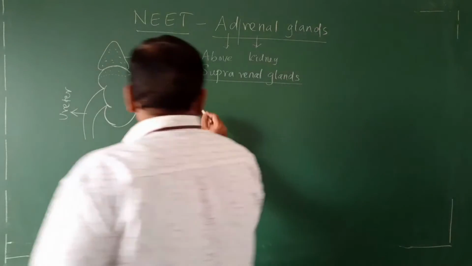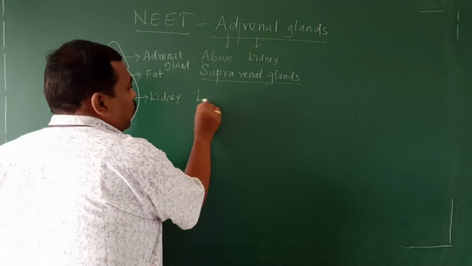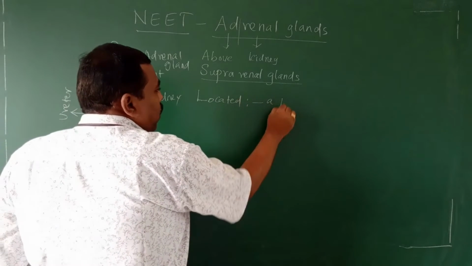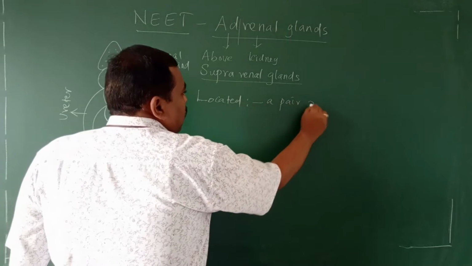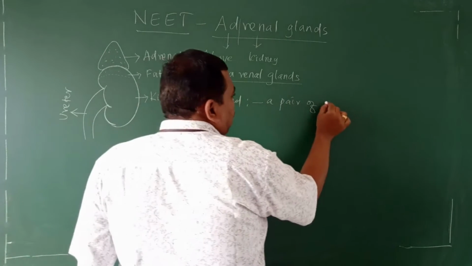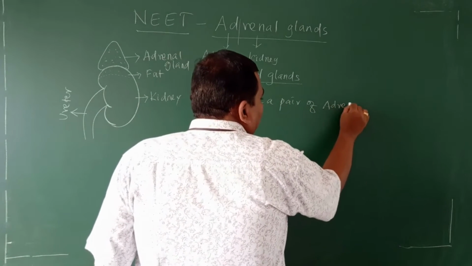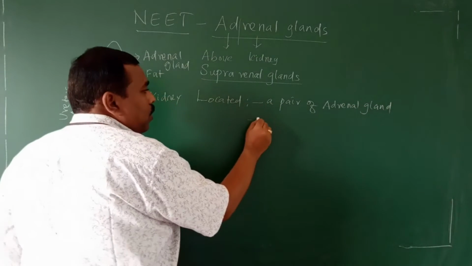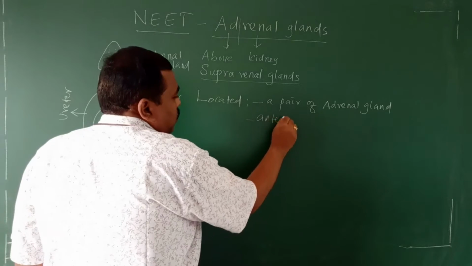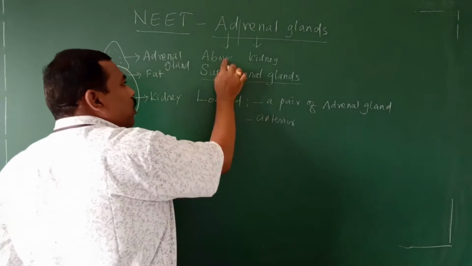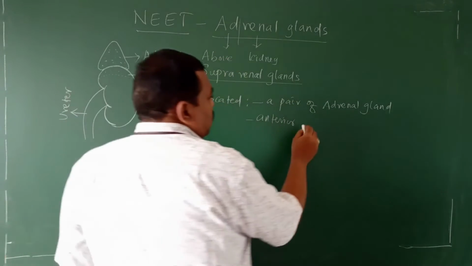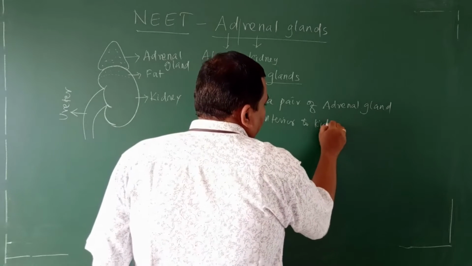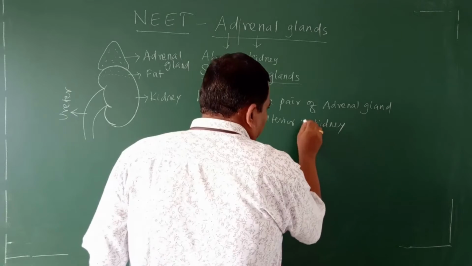Based on the structure, what do you know? A pair of adrenal glands located anterior, above, supra to the kidney.